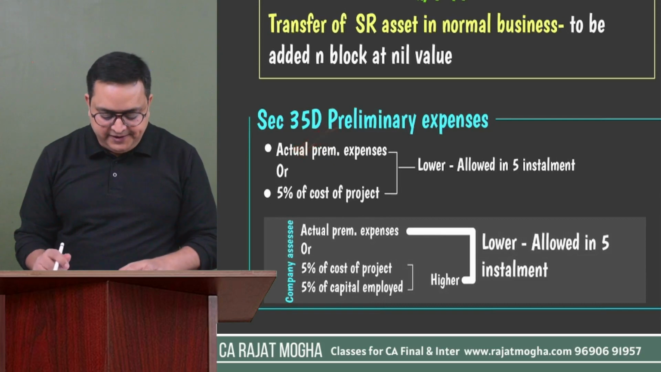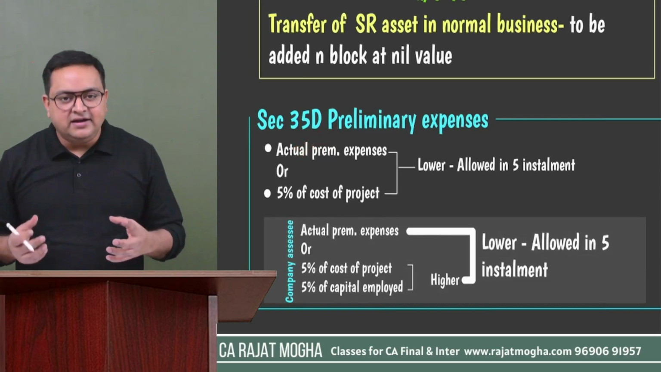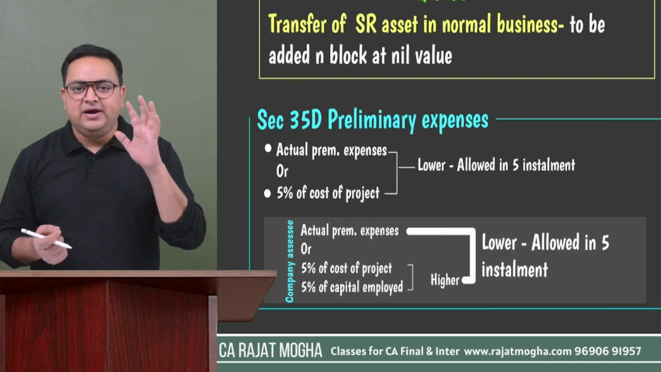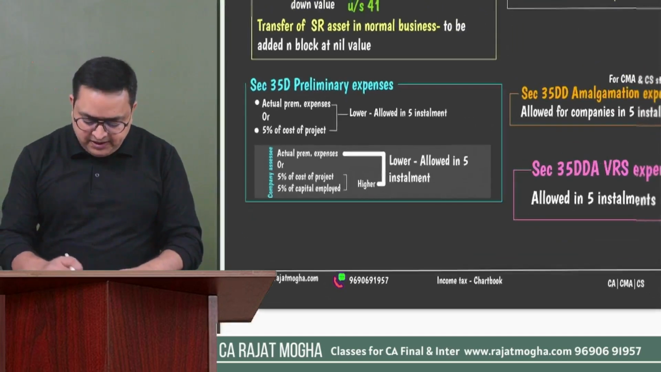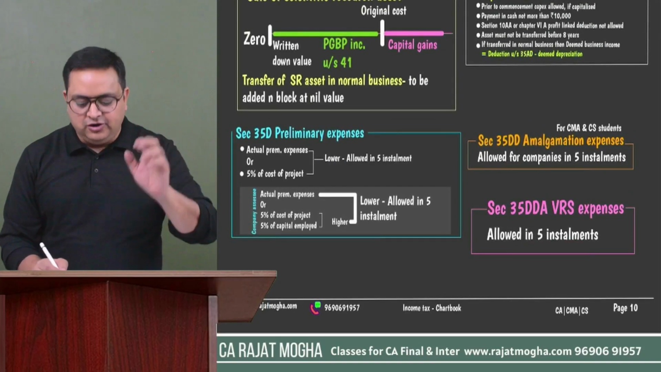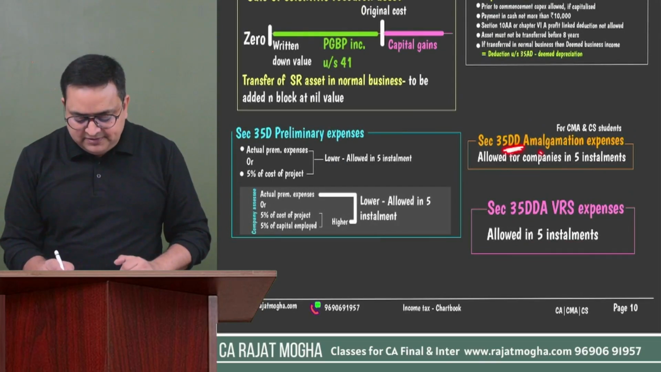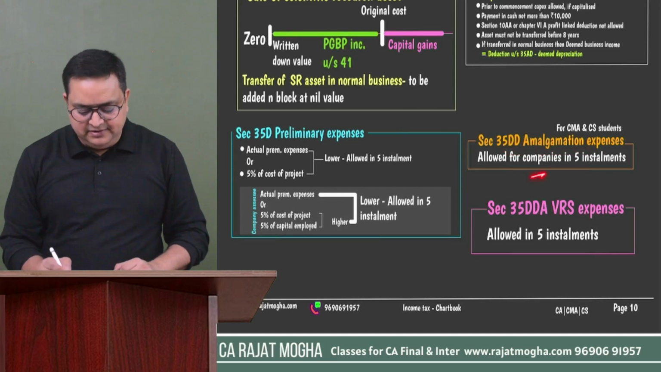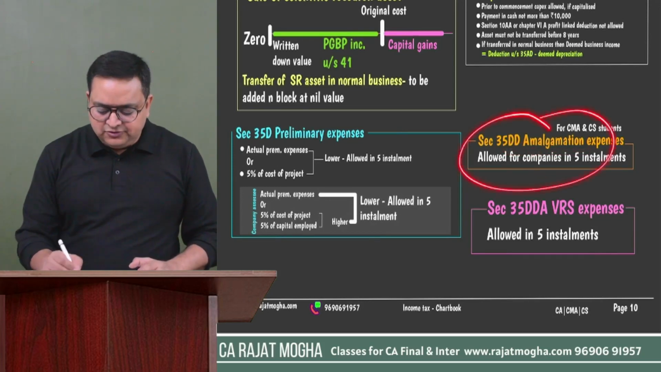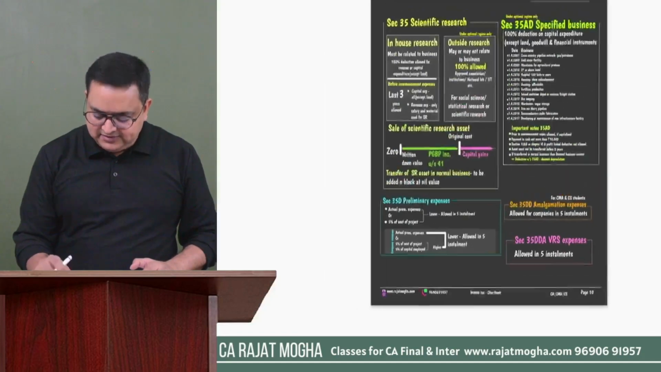That is 35D. And we have a similar section for VRS. If the assessee has incurred expenses related to VRS, that is also allowed under section 35DDA. VRS expenses are allowed in 5 equal installments. 35DD is not in your syllabus. Amalgamation expenses are not in the CA Inter syllabus. Otherwise, these amalgamation expenses are also allowed in 5 equal installments, but this is not there. I have already written: this is for CMA and CS students.